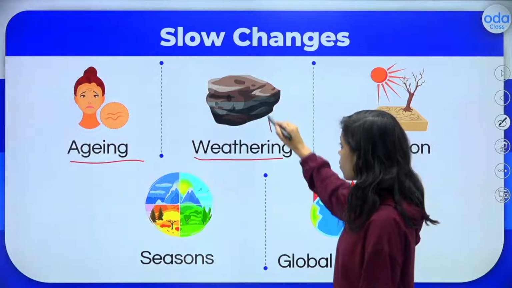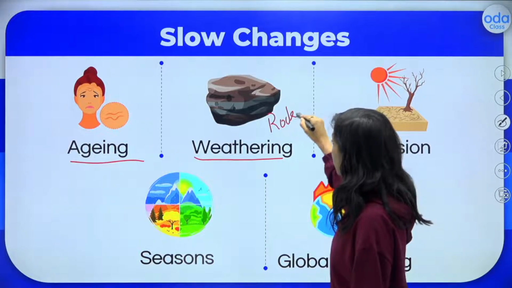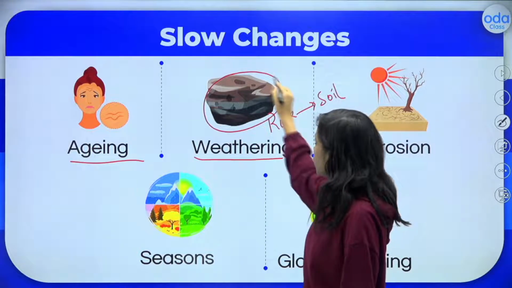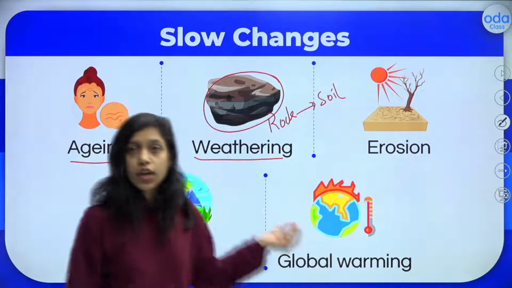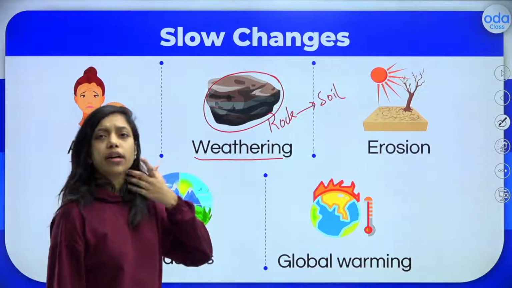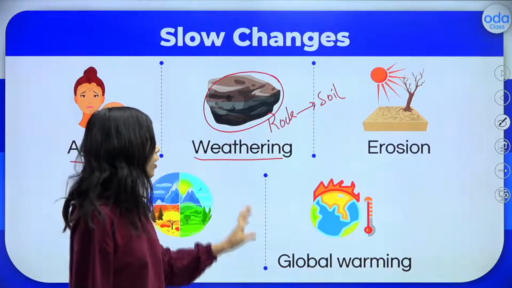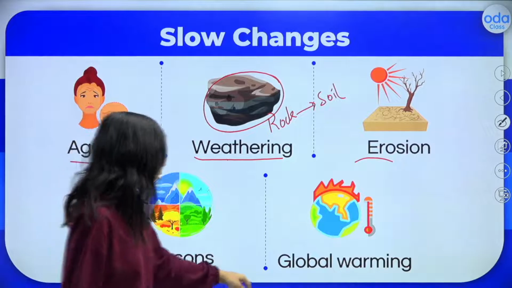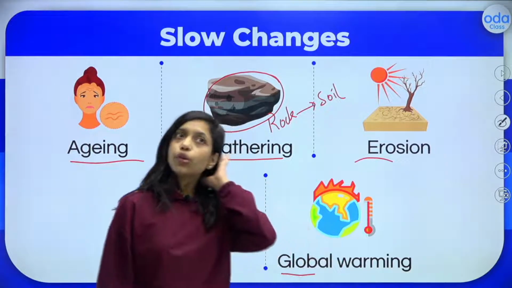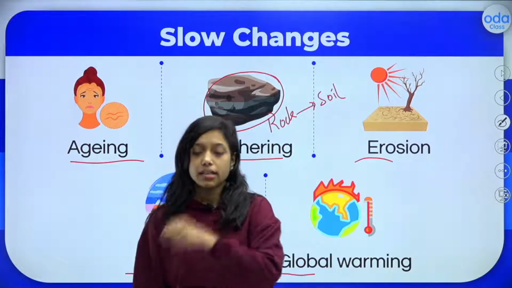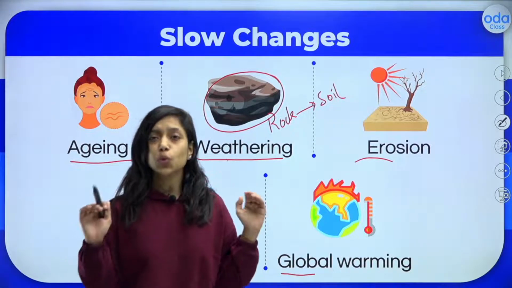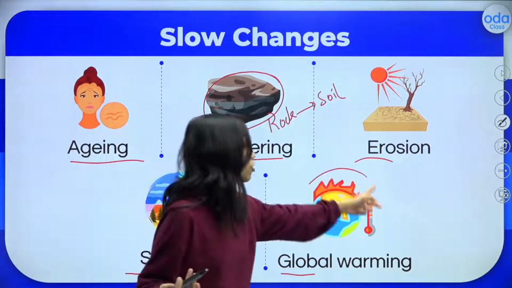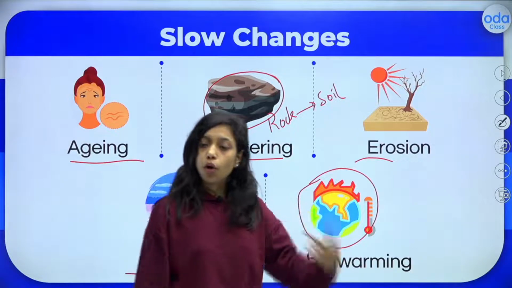Weathering is the process where rock will break to form the soil. Okay, how does this rock break? Due to climatic conditions, due to heat, wind, weather, all different weather conditions, the rock will break to form the soil. So this is called as weathering. And we have soil erosion, we have seasons, we have global warming. If you go 20-25 years back or 10-15 years back, actually the earth was cool. But after 10 to 15 years, due to this increasing global warming, now the temperature of the earth is very high, right? So global warming is also slow changes.